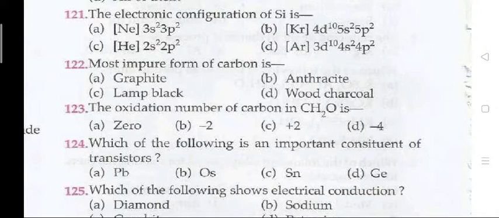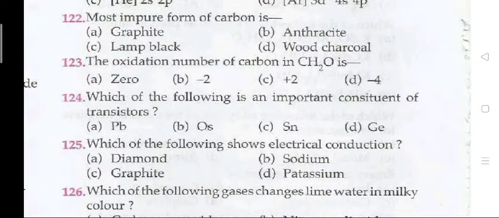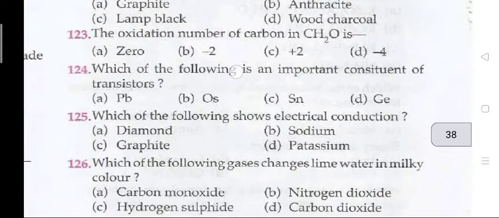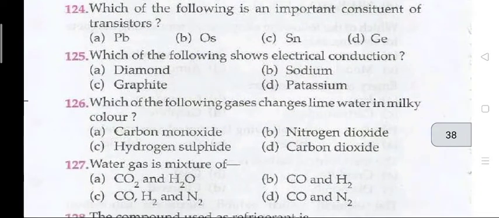The electronic configuration of silicon is, the right answer is A, Ne 3s2 3p2. Most impure form of carbon is D, wood charcoal. The oxidation number of carbon in CH2O is, the right answer is A, that is 0. Question 124. Which of the following is an important constituent of transistors?